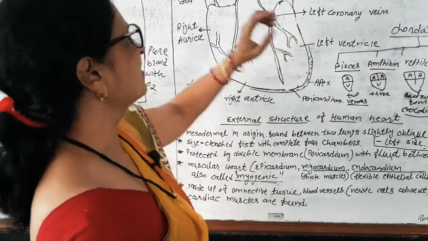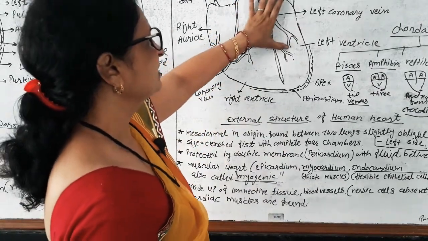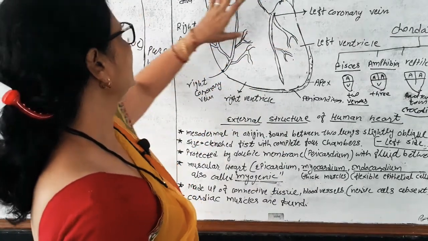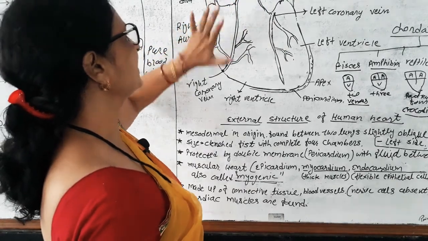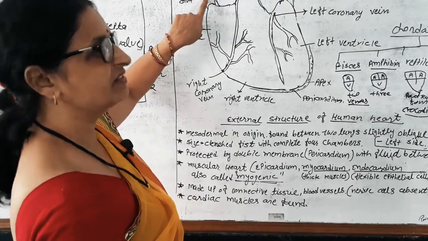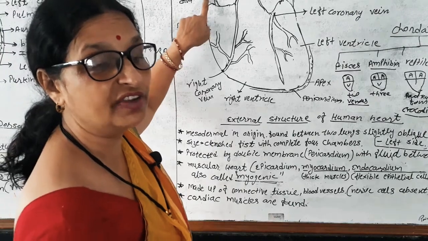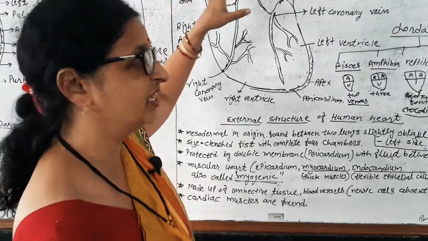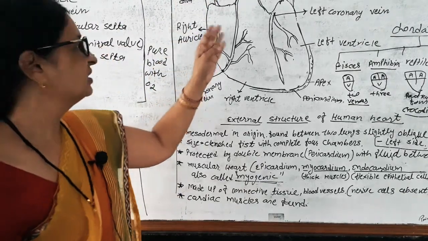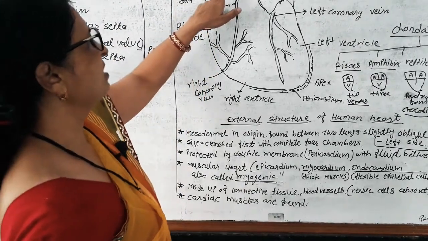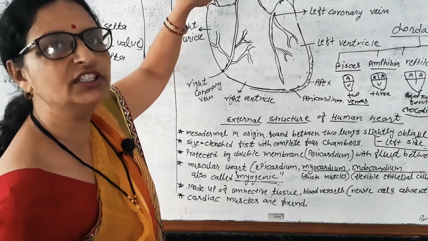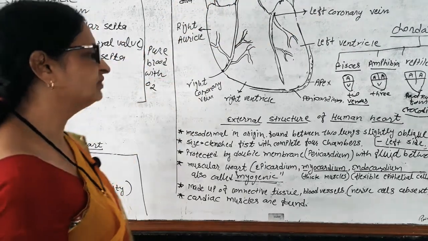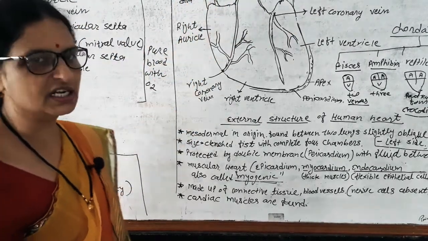So, coronary artery. Left and right, left auricle, left ventricle, right auricle and right ventricle are there. Superior vena cava. Vena cava means large vein which carries blood from different parts of the body and reaches the right auricle. Aorta supplies pure, oxygenated blood to different parts of the body. So, here is the external structure.